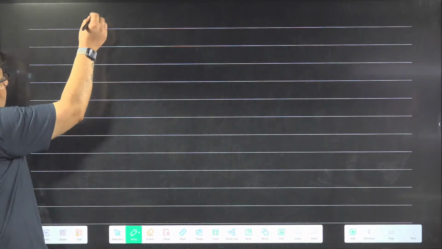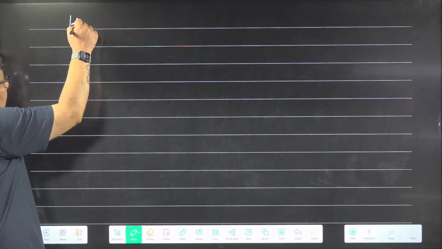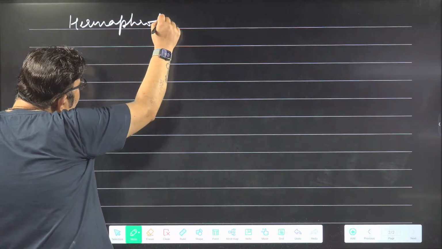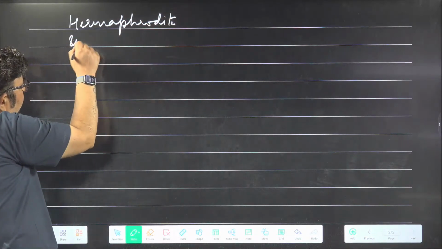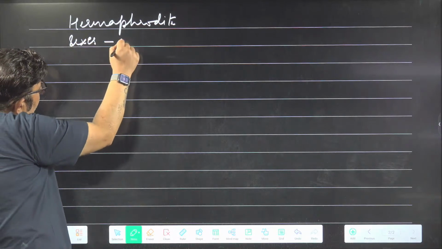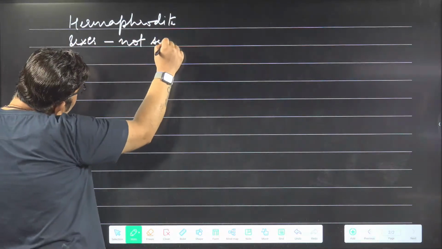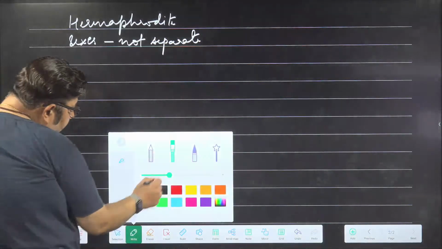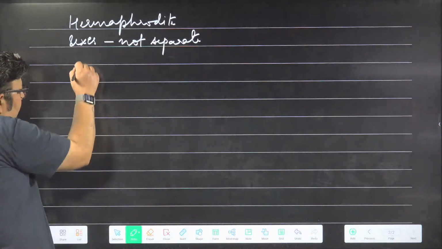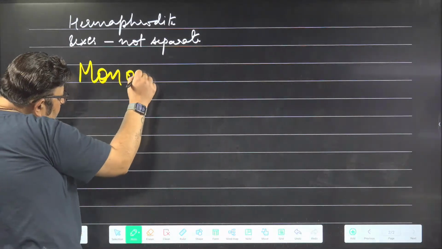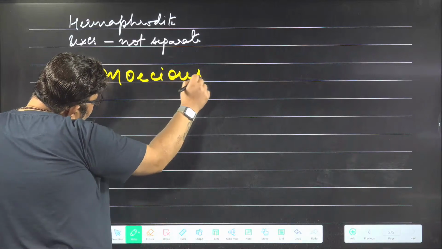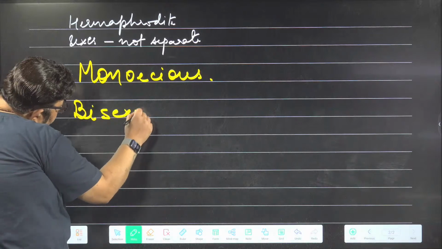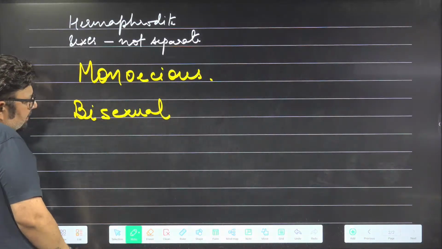Yes. Sexes are not separate, but they are hermaphrodite. Hermaphrodite means sexes are not separate. Who can tell me, can I call them monoecious? Can I call them bisexual?